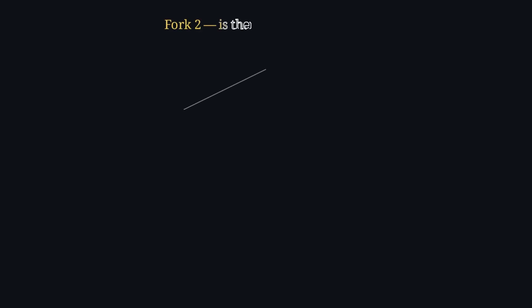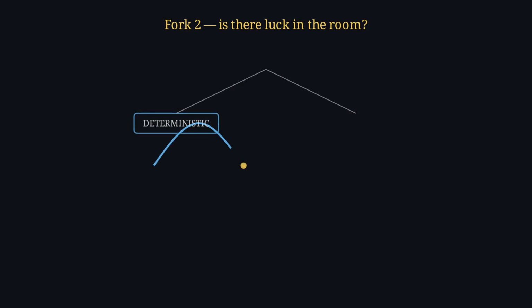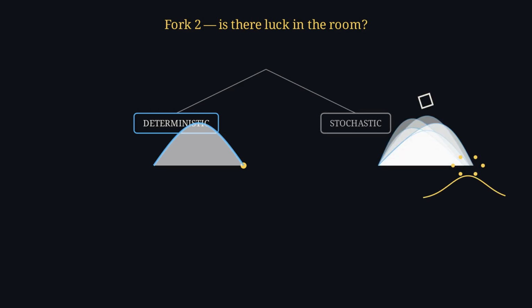Second fork. Is there luck in the room? A deterministic model has none, same starting conditions, same outcome every single time. Throw a stone at a fixed angle and speed, and it lands on exactly the same spot again and again. But a stochastic model bakes in chance. The outcome isn't one number. It's a spread of probabilities. That's how you capture noise or measurement error, or the scatter in a real population.